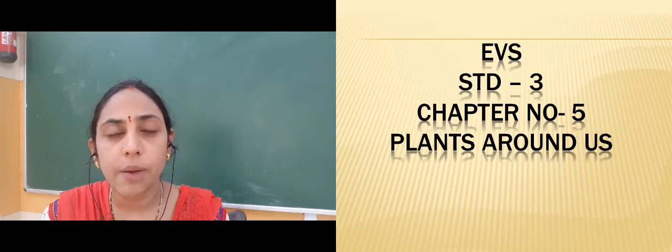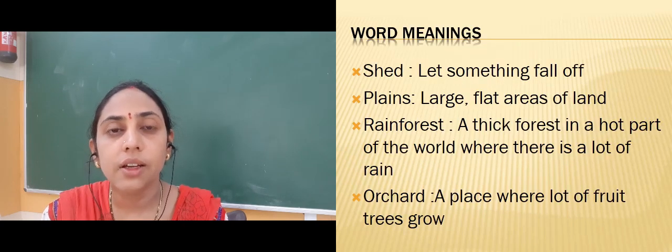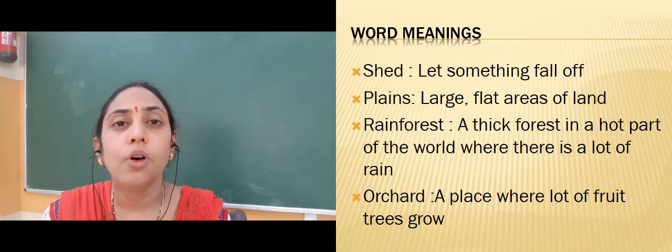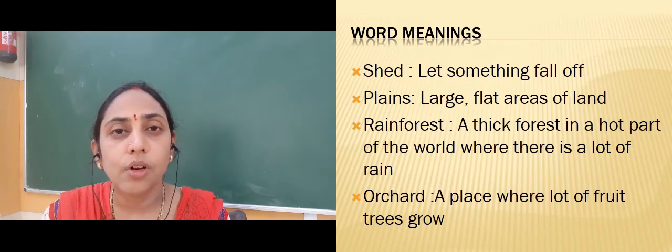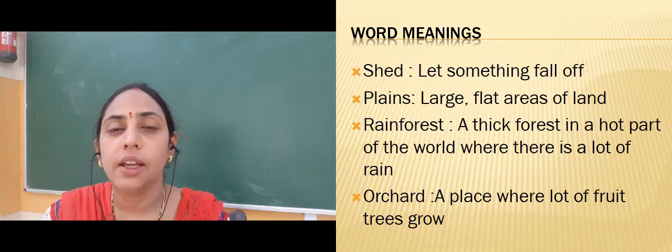Before starting the chapter, let us go through the hard words. Shed. Shed means to let fall something down. You can say let down something, or when something is falling down, it is called shed. Then we have plains. Plains means it is a large flat area.